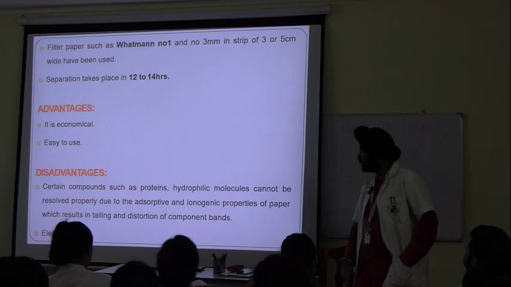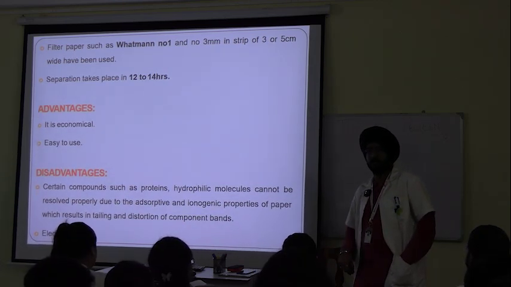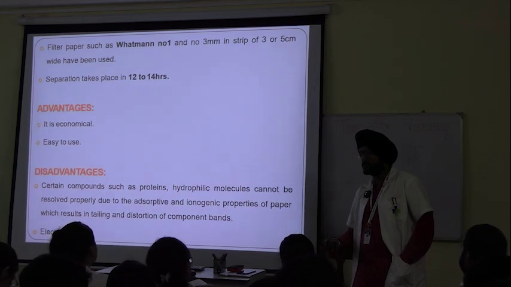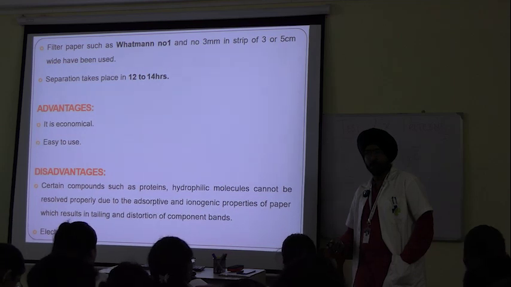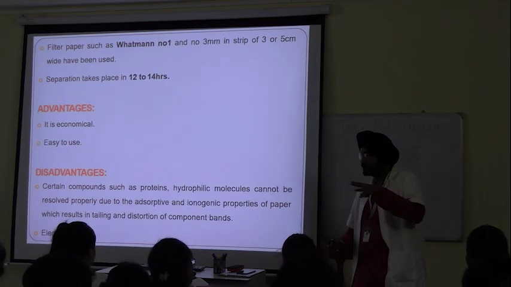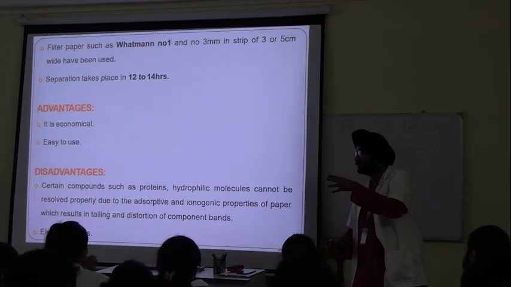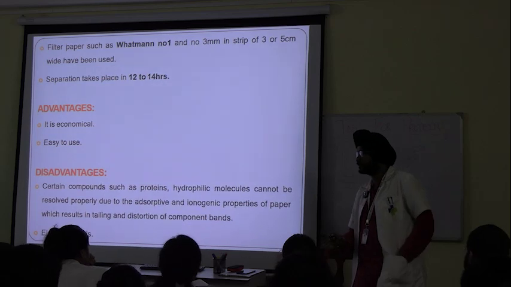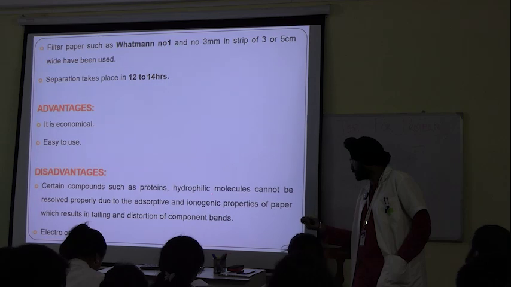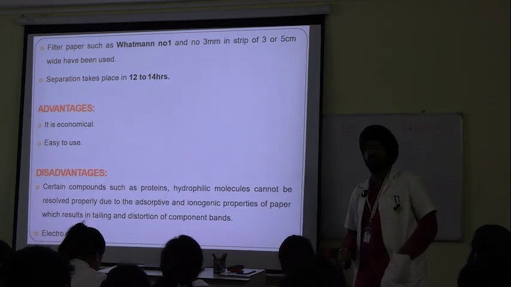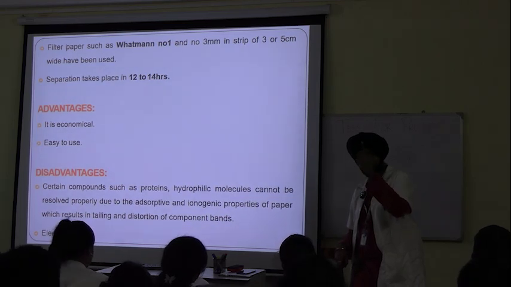Please remember one thing, that paper has one important property. I think you must have read that in surface chemistry, that hydrophilic molecules can form loose bonds, and if they have a hydrogen attached to an electronegative atom, they form hydrogen bonds with paper also. That is why it is written here, hydrophilic molecules. So separation of hydrophilic molecules becomes difficult in paper electrophoresis.